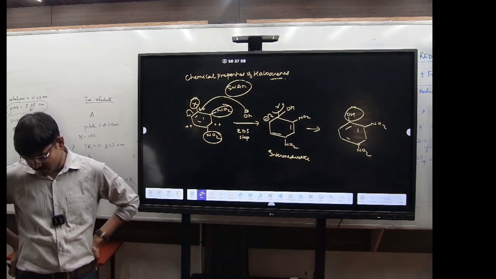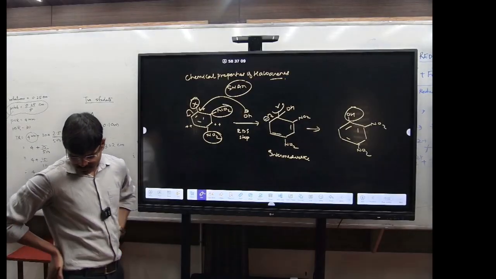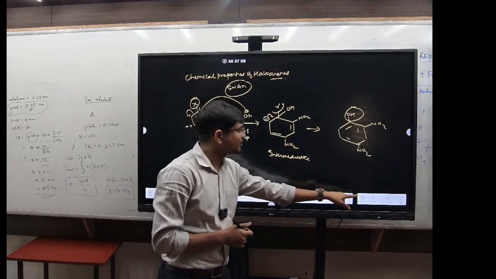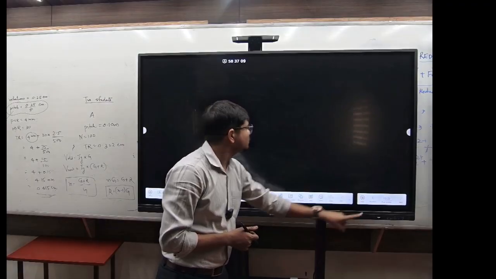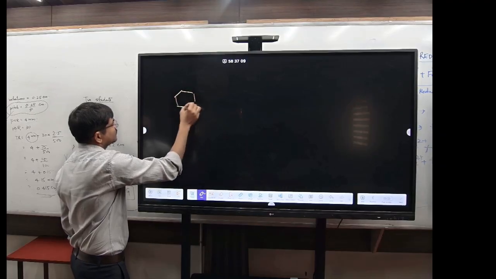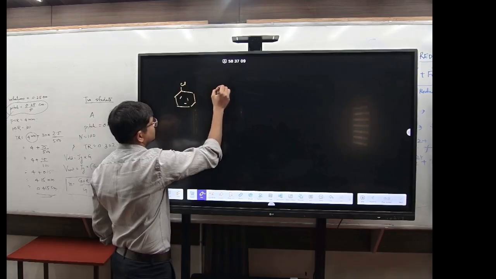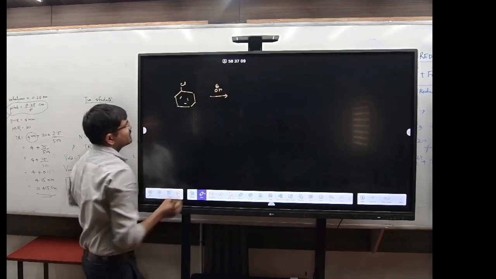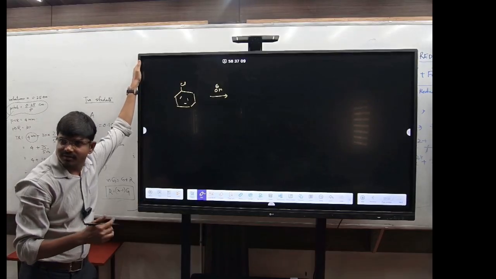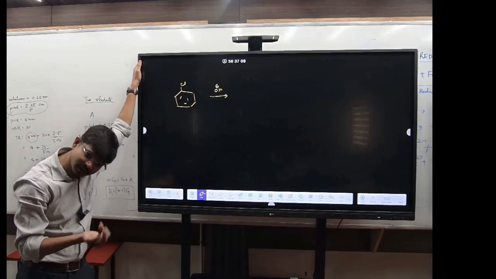Now look here. Similarly, if you have this compound, this is chlorobenzene, right? And you have added OH-. Got it? See, there are no electron withdrawing groups. Since there are no electron withdrawing groups, high pressure and high temperature are needed.